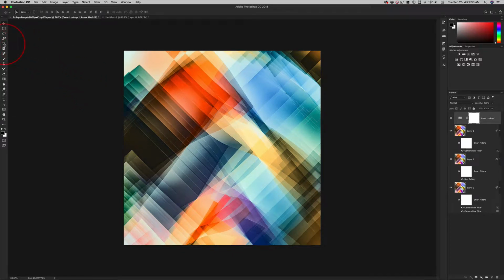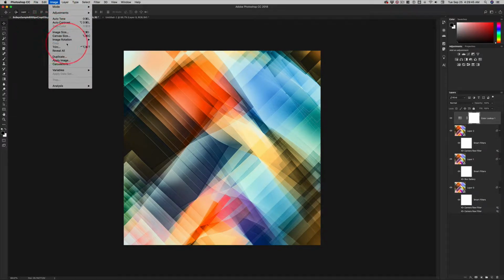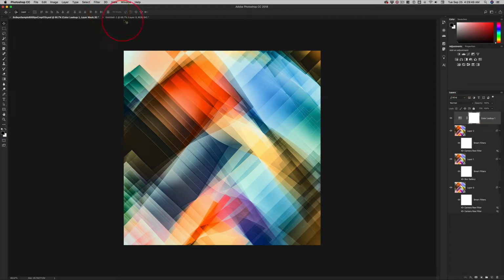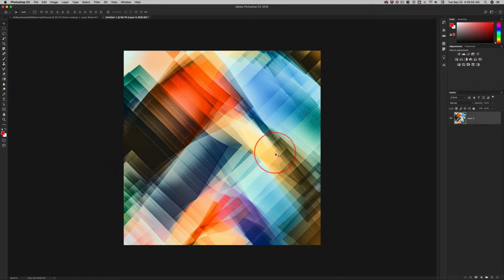Now, you know about the crop tool because we've used it several times, but there's also an image crop command. And if I wanted to crop this image, I would, of course, pull it out onto its own layer so I wouldn't destroy all my other work. And then I would want to crop out, let's just say, a fixed size 1080 by 1080, and that's exactly where I want it. Let's just pretend that's right.